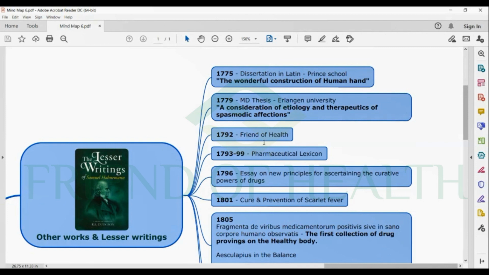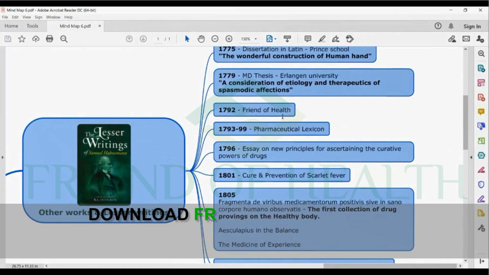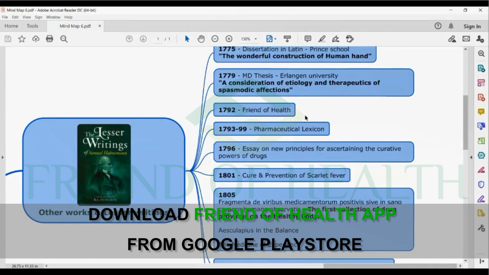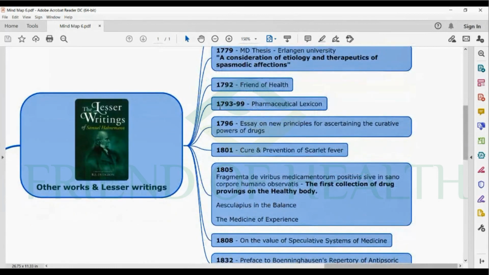Then in 1792, one of the major works which is of very, very great importance in the current COVID era also, Friend of Health, 1792, because there are a lot of instructions regarding the communication of diseases, how to eradicate endemic or epidemic fevers, and what precautions are to be taken by doctors or nurses or the people who are attending. Everything is mentioned in Friend of Health, the lesser writing. In 1792 the first part was published. And in 1793 to 99, Pharmaceutical Lexicon was published.